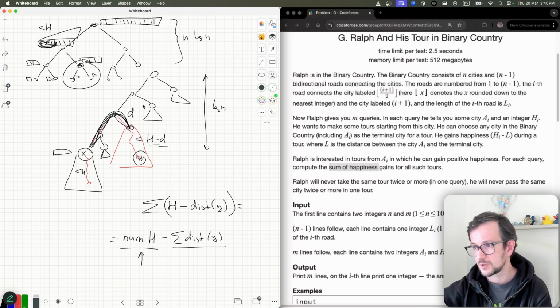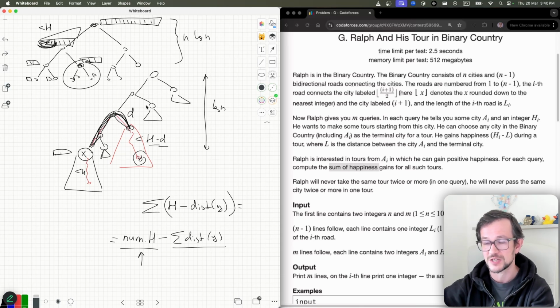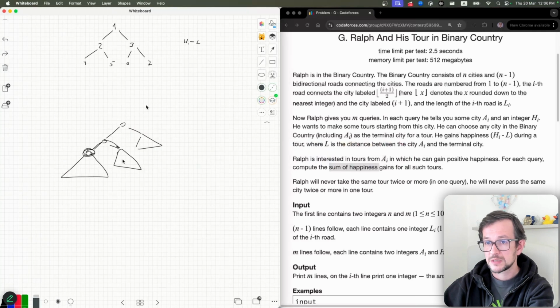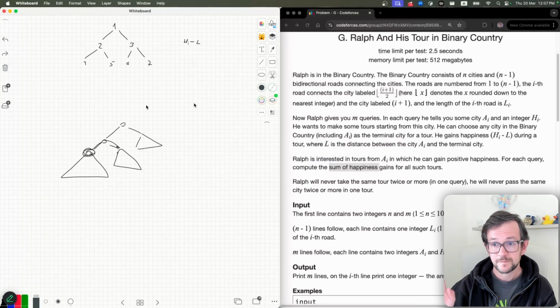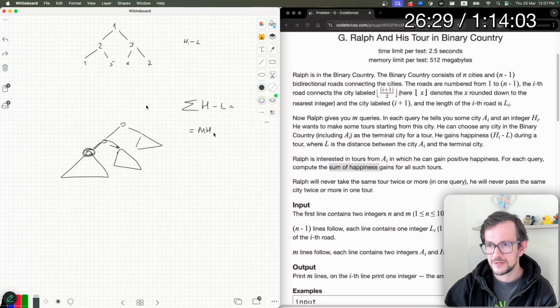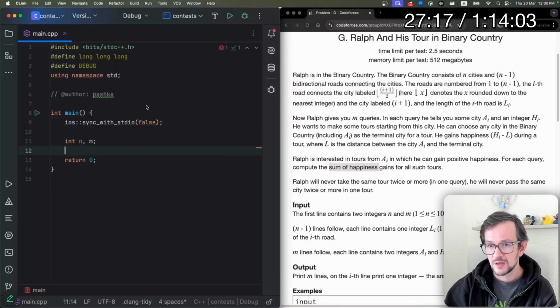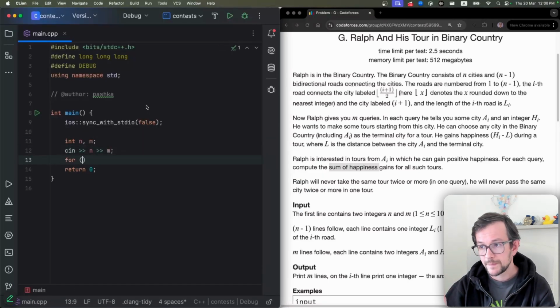I believe it can be solved faster, I believe it can be solved in log n, but it's not required here. You can do it in log square, it's just fine. So that's basically my approach. Here I'm writing the same formulas again. So how do I do it? First, I will construct my tree.